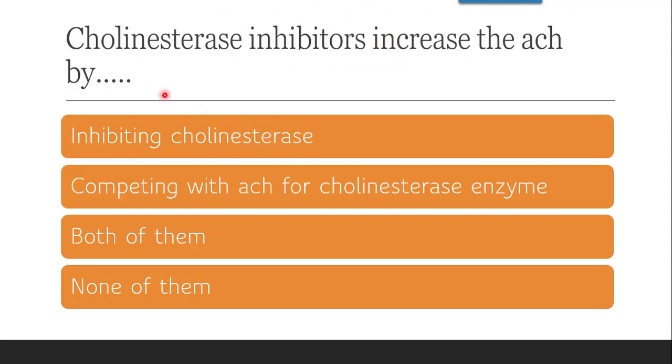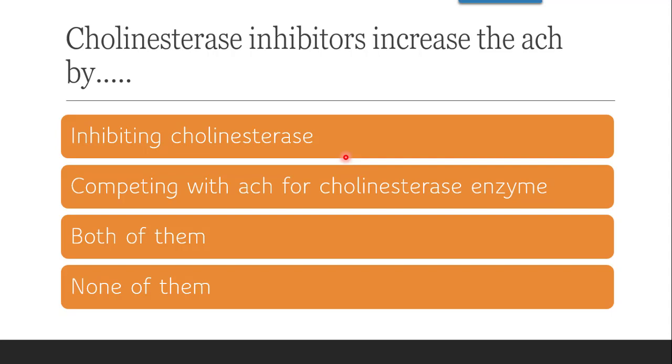Next question: cholinesterase inhibitors increase acetylcholine by, whether they inhibit the cholinesterase enzyme. Yes, they will inhibit the cholinesterase enzyme. Whether they compete with acetylcholine for the cholinesterase enzyme. Yes, they compete with acetylcholine because they resemble acetylcholine. The enzyme has two sites, a cationic site and an anionic site.